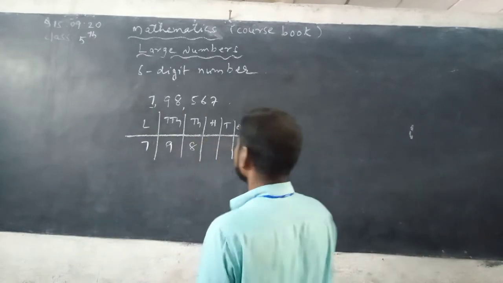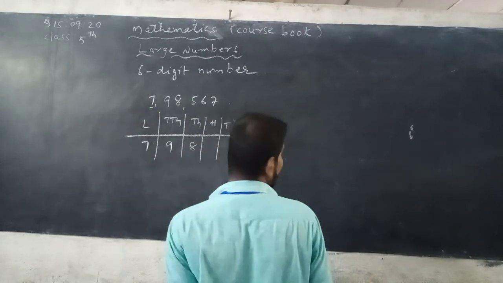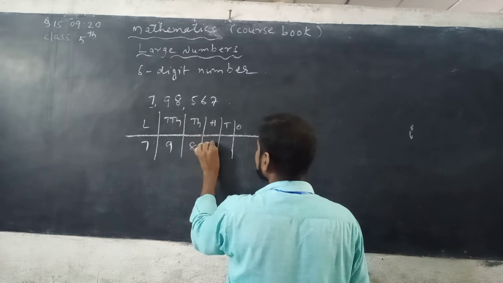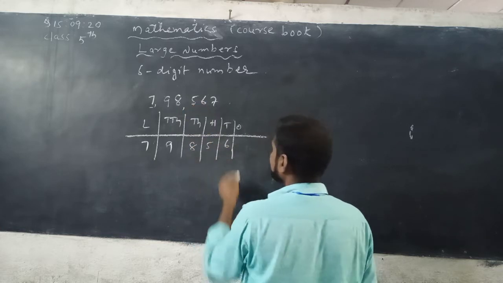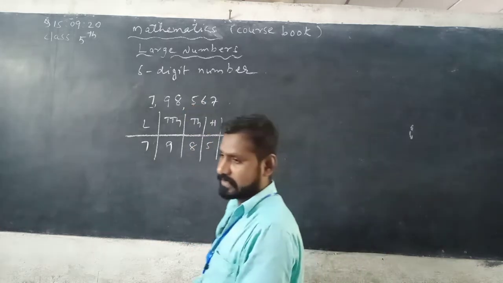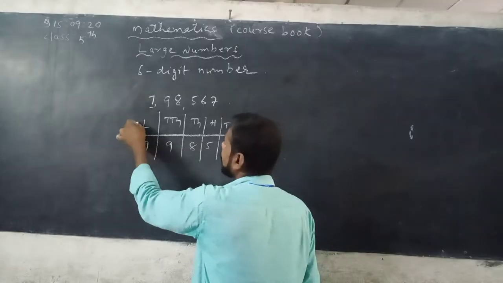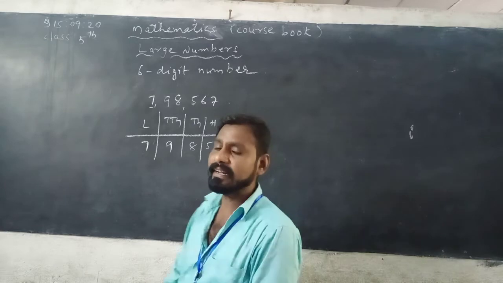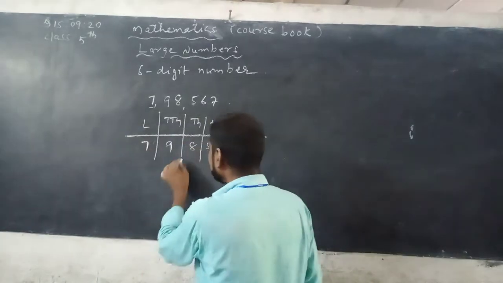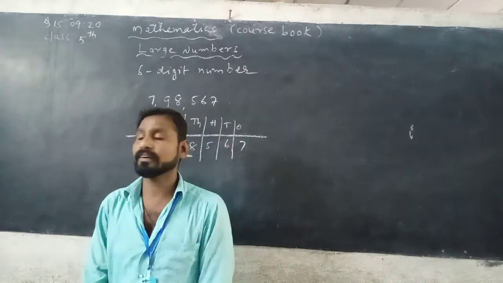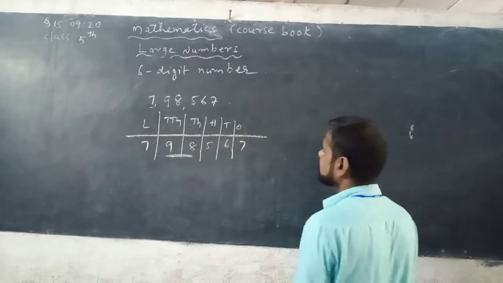Now next, from the right side the last 3 digits, hundreds. 5 is in hundreds place, 6 is in tens place, 7 is in ones place. So it can be read as 7 lakh 98,000 567.